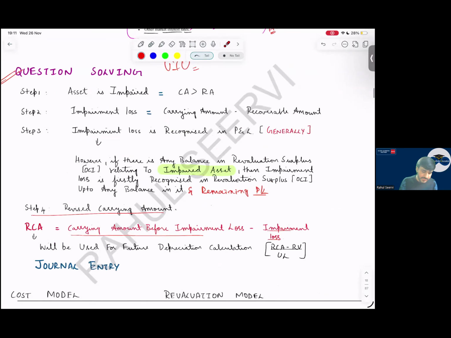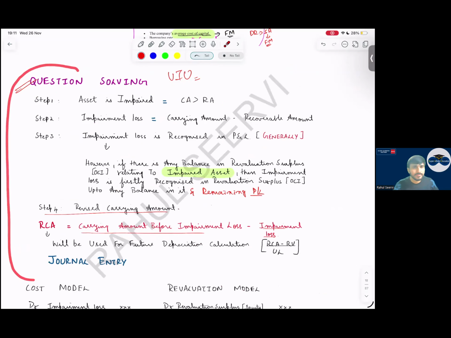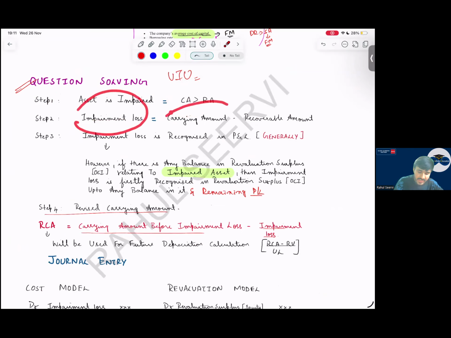So the steps to calculate any question. Now coming to the calculation part. Step one is check whether the asset is impaired or not. Compare carrying amount with RA, you'll get to know. Impairment loss is carrying amount minus RA. Now impairment loss, where we will recognize?